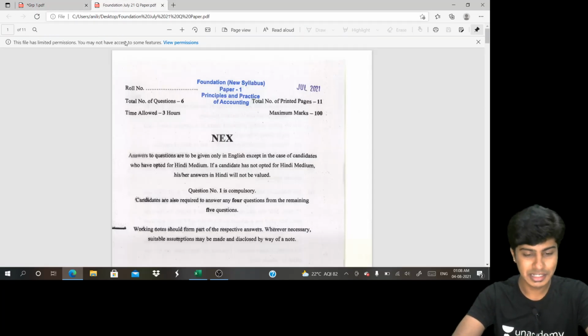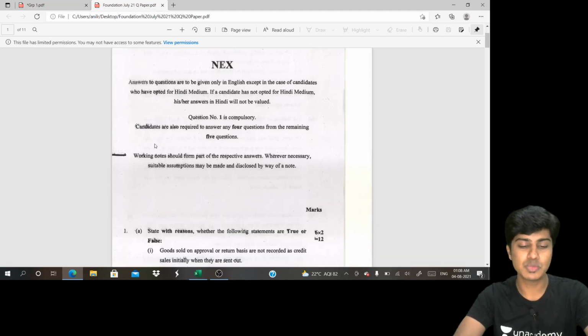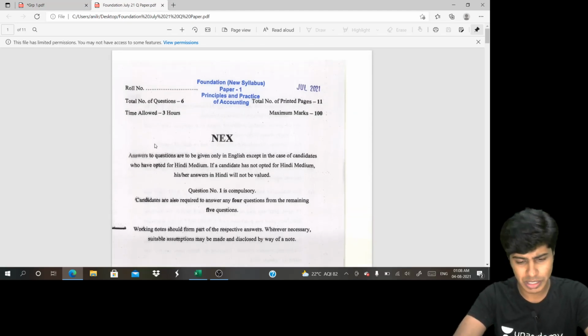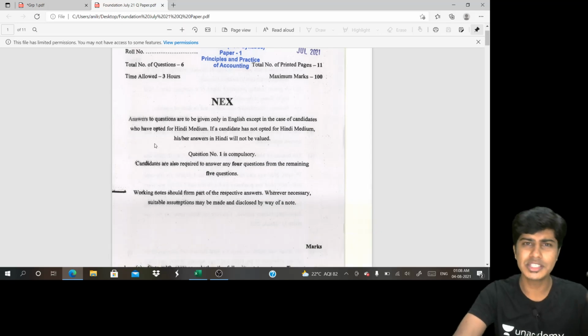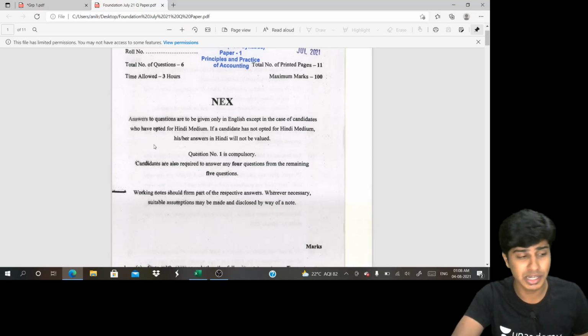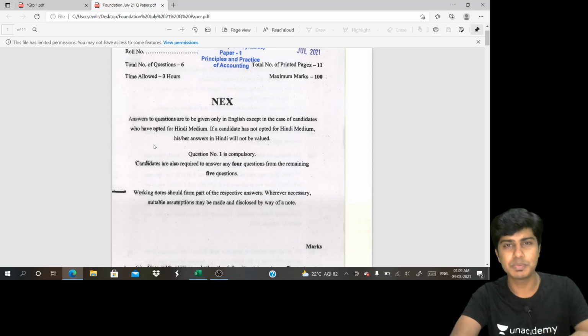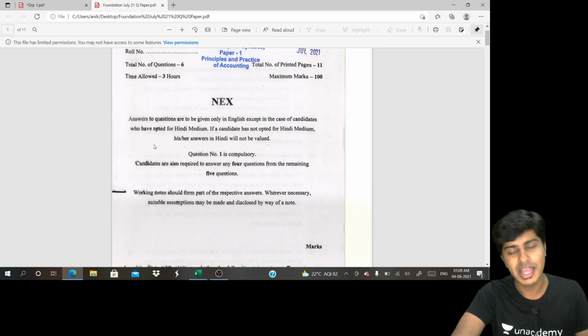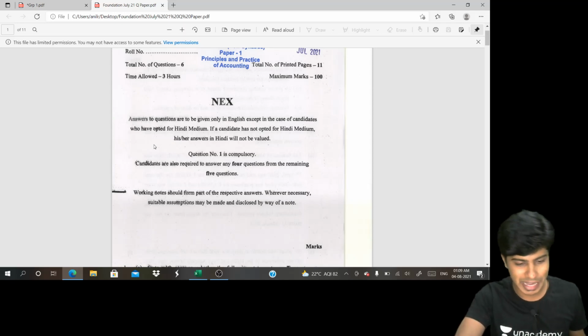So let's get started. The paper that we're discussing is what was tested in the July 2021 examination. I've downloaded this question paper from ICAI's website, which you can always do. Go to www.icai.org, go to the BOS knowledge portal under the students column, CA Foundation, and go to question papers and download. If not, the link to this paper as well as the solution that I'm discussing, I'll drop in the description so that you can get access to it.